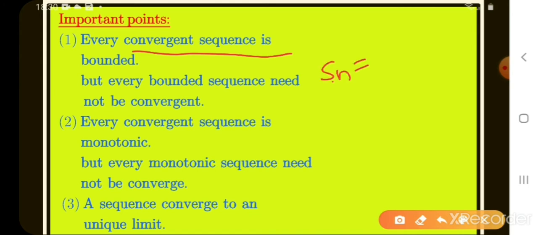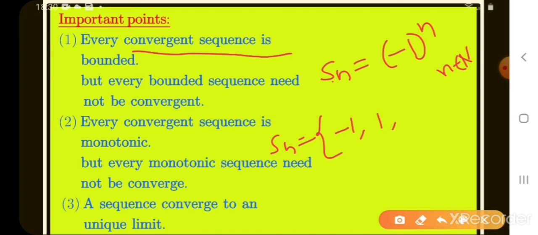See here one example: Sn equals minus 1 whole power n is a sequence where n belongs to capital N, the natural number set. What are the elements of Sn? First we put 1 in the n place. We get minus 1 whole power 1, that means minus 1. Next put n equals 2: minus 1 whole square, that is plus 1. Put n equals 3: minus 1 whole cube, that means minus 1. Next 1, minus 1, 1 and so on. What are the elements of Sn? Minus 1 and 1 only.